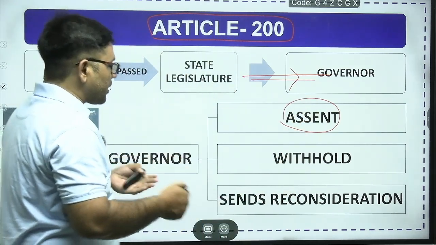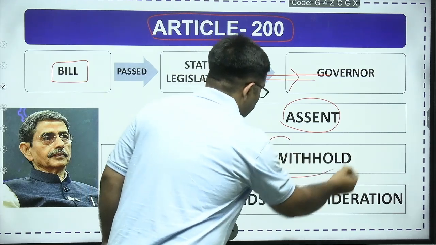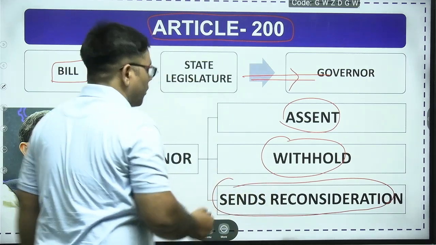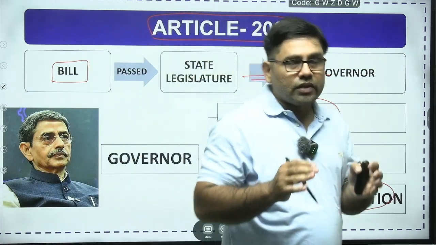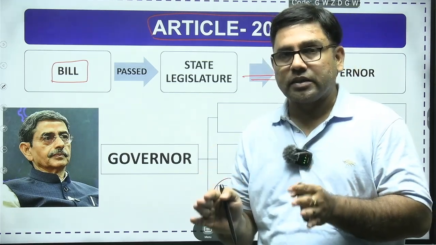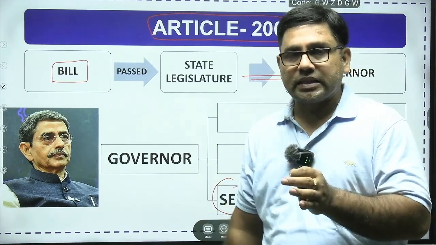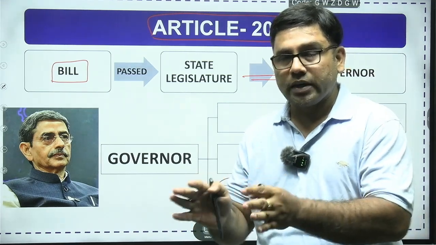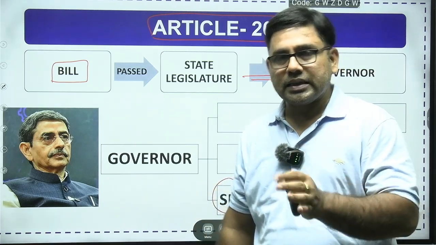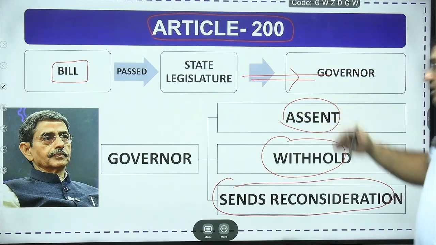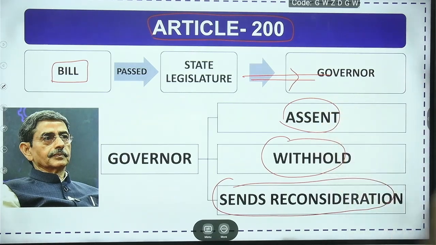The Governor may withhold his assent to the bill, the Governor may say no, and the Governor may send this bill for reconsideration of the Council of Ministers. So the Governor may send it for reconsideration. So these are the three constitutional choices available before the Governor of any state whenever any bill passed by the state legislative assembly is forwarded to the Governor for his approval. That is there under Article 200: the Governor can give his approval, can refuse to give his approval, and can send that bill for reconsideration again, dear friend. So these are the choices.